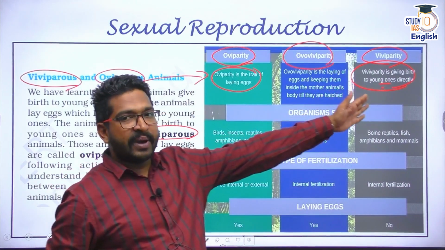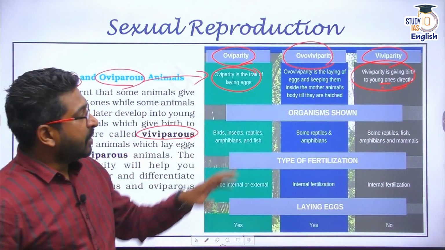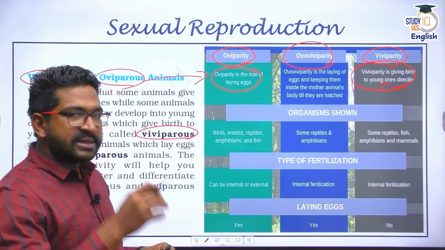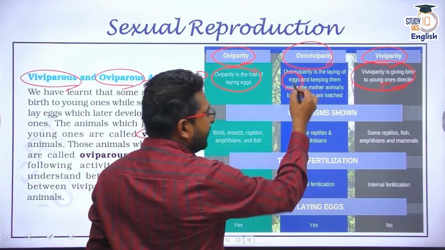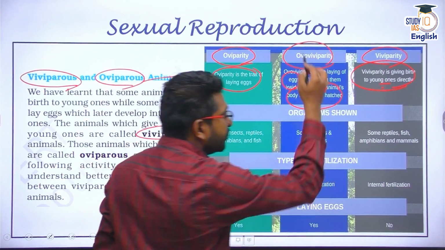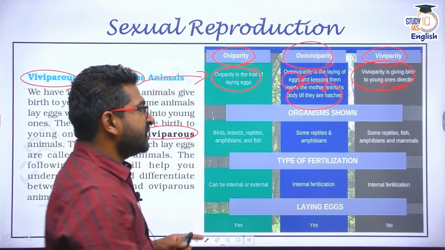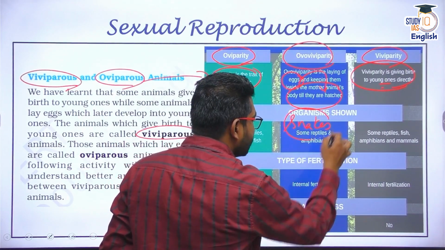But in viviparity, young ones are born directly after the requisite gestation period. Ovoviviparity is seen in some species, where the eggs are laid, but the eggs are inside the mother's body only. This is especially seen in many snakes, reptiles, and amphibians.